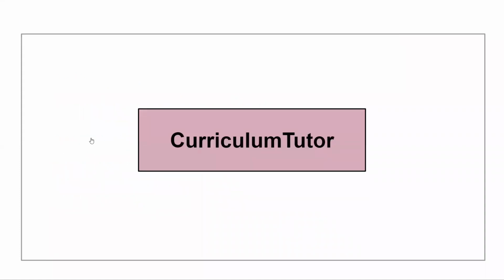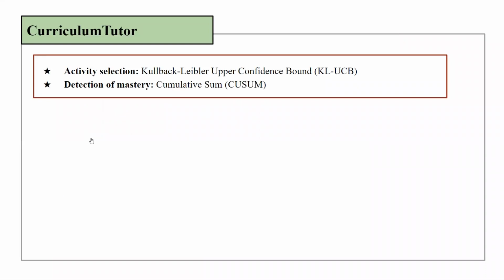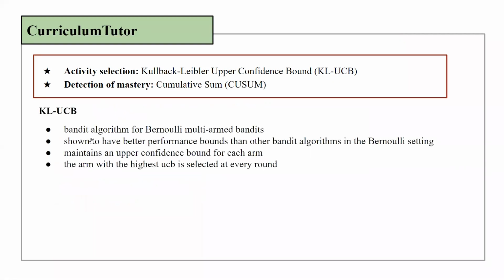Let me now describe our algorithm, Curriculum Tutor, that combines a Bernoulli multi-armed bandit algorithm with a change point detection technique for adaptive activity sequencing to master a curriculum. Curriculum Tutor uses the KL-UCB algorithm to perform activity selection, while QSUM is used for change point detection. KL-UCB is a Bernoulli multi-armed bandit algorithm which has been shown to have better performance bounds than other bandit algorithms in the Bernoulli setting. The algorithm maintains an upper confidence bound for each arm. The arm with the highest UCB is selected at every round.